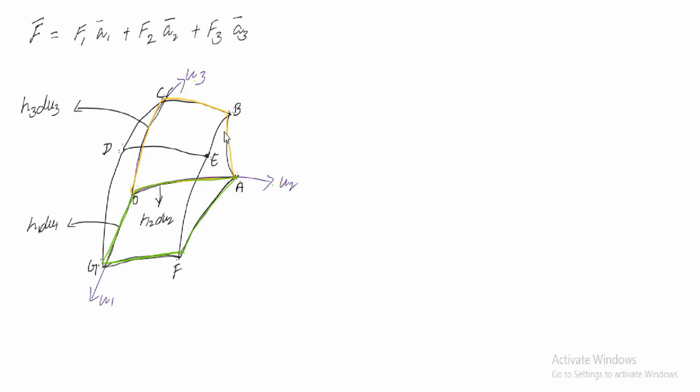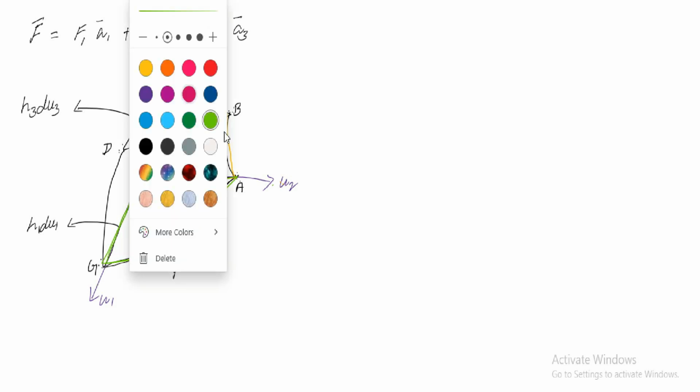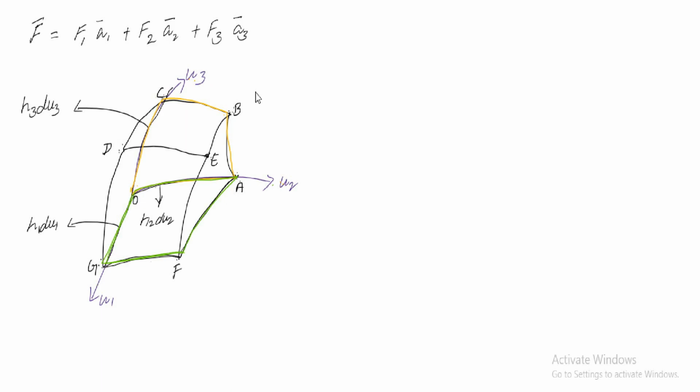Next, let us consider one more. Let us consider O, C, D, G, O. This surface is defined between U1 and U3. U2 is normal to this surface.